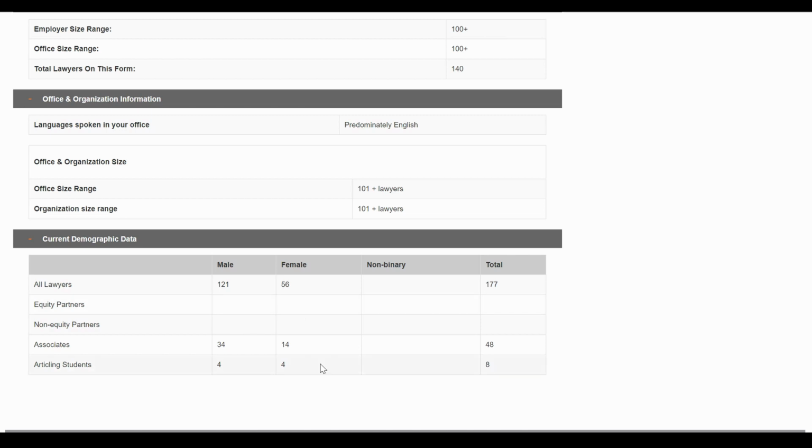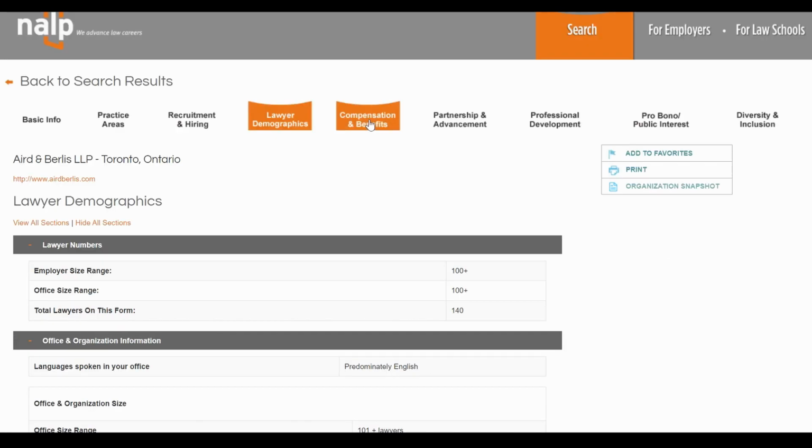You can see the number of associates and articling students, and again, the ratio between male and female. You see now that a lot of firms have included a non-binary category for candidates who indicate so. Let's go to compensation and benefits.